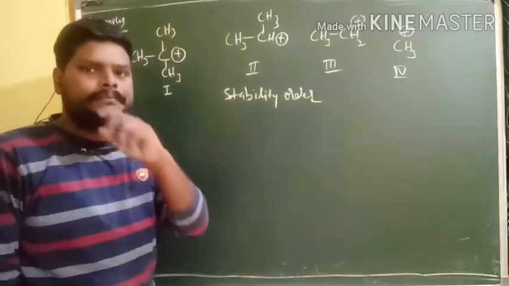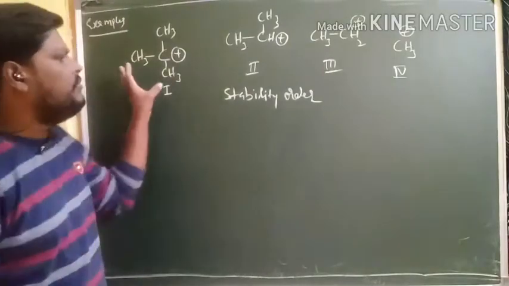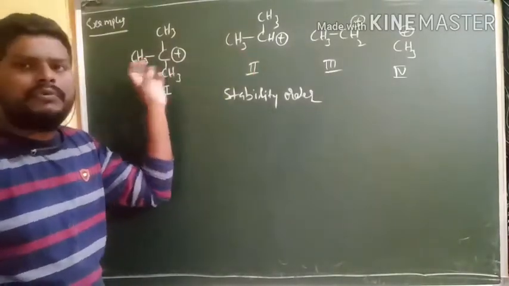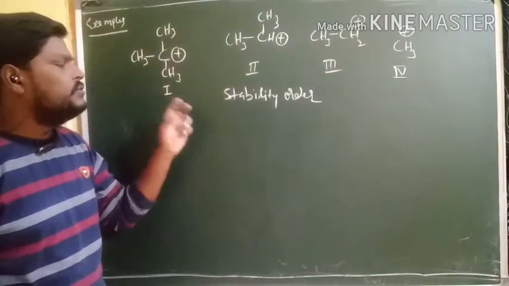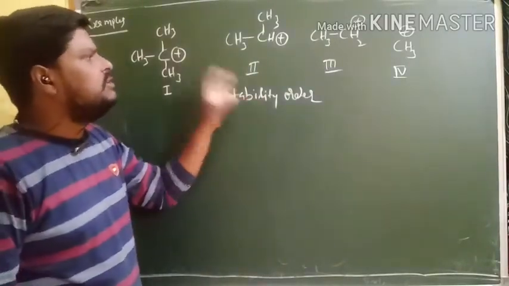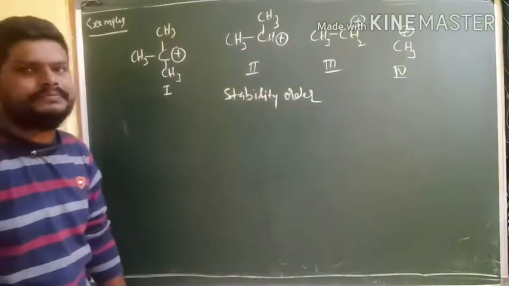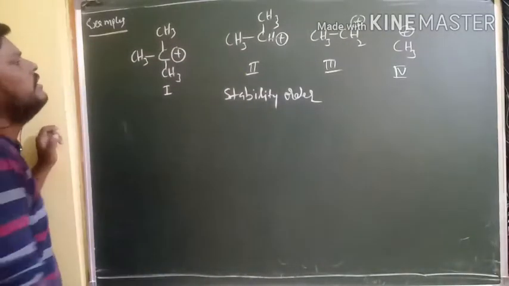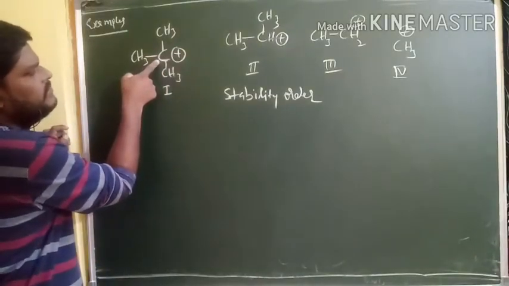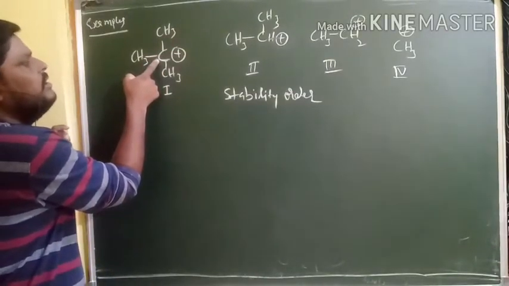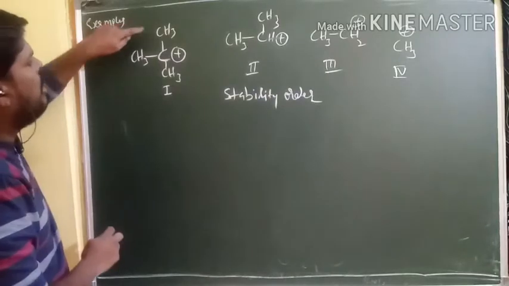First example, here we have 4 carbocations, 1, 2, 3, 4. So we need to find the stability order for these carbocations. I told you already in my previous classes, this carbon is the carbocation, sir, and this carbon is connected with 1, 2, 3.